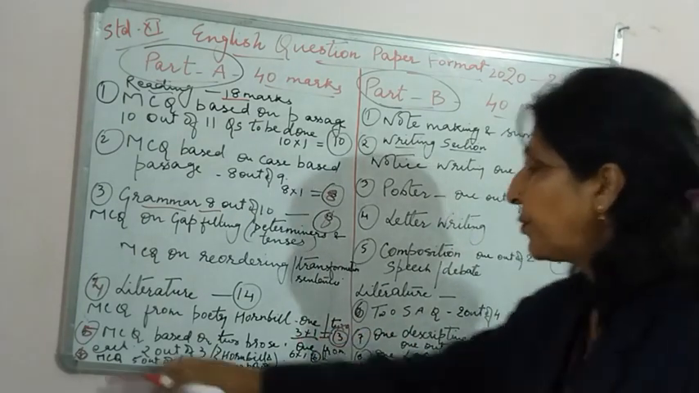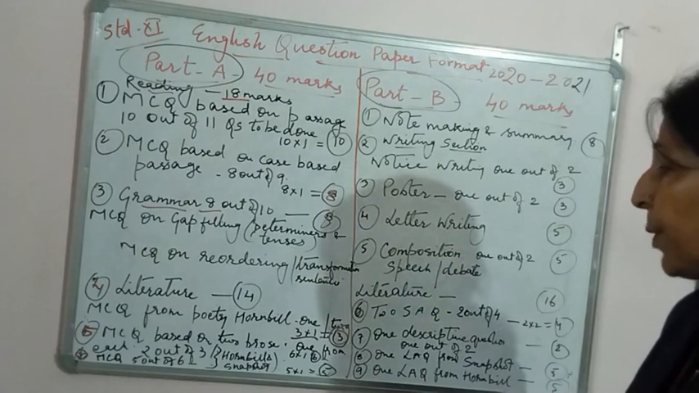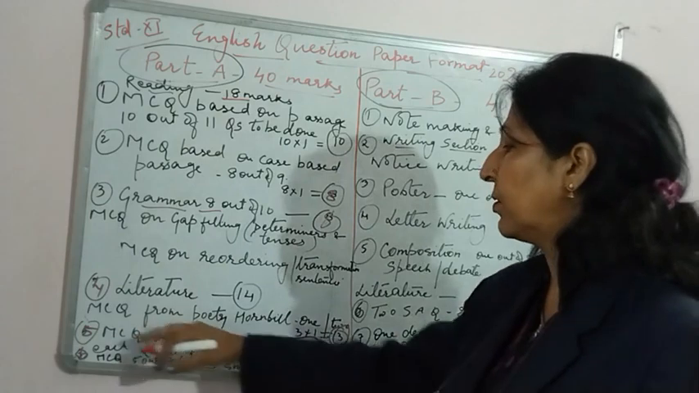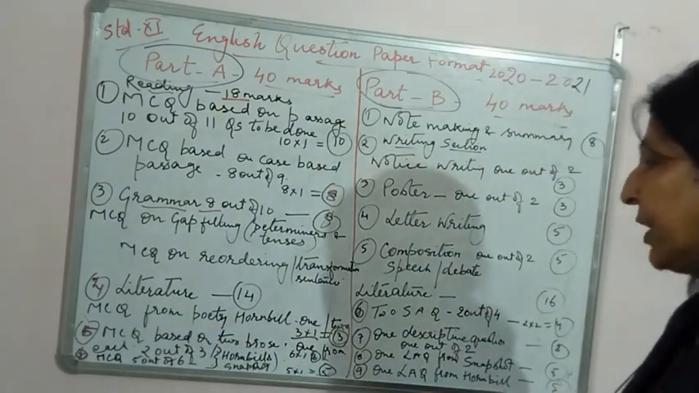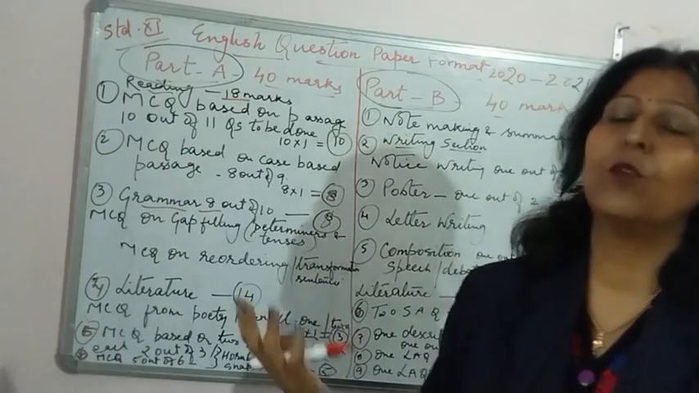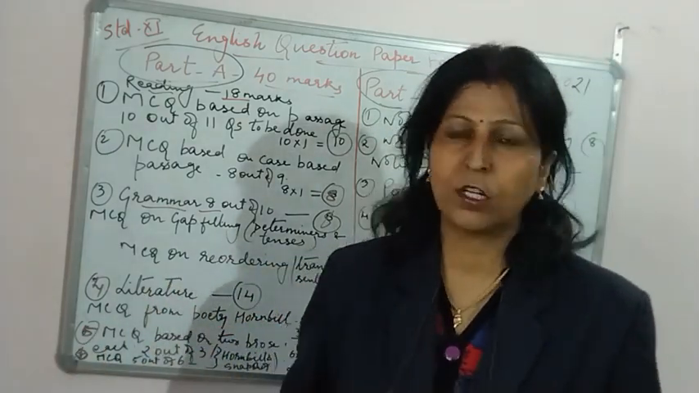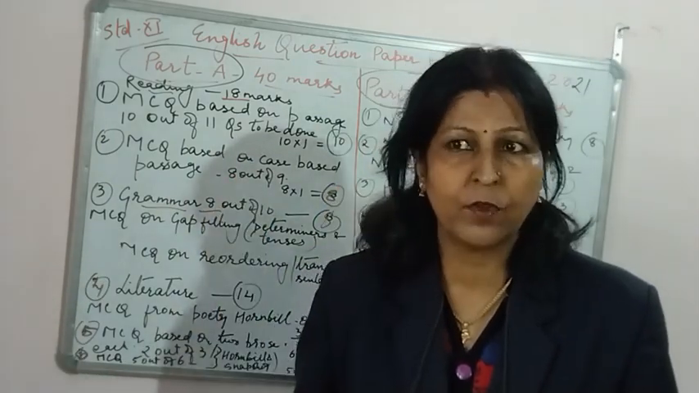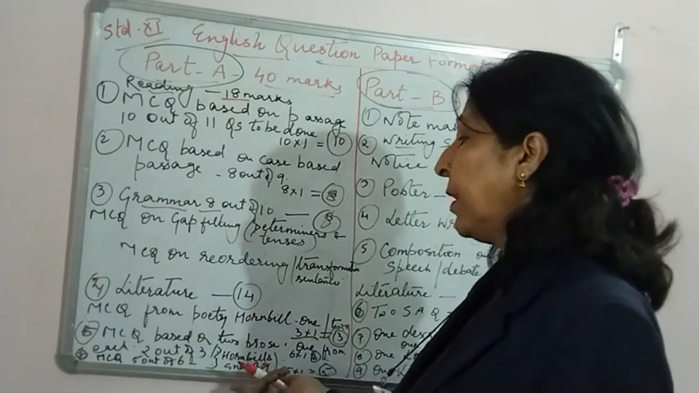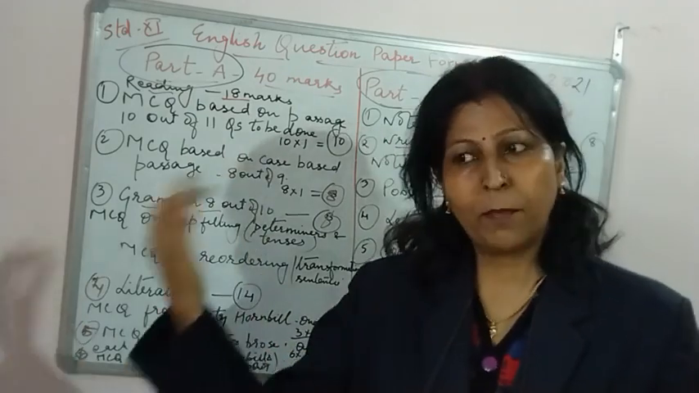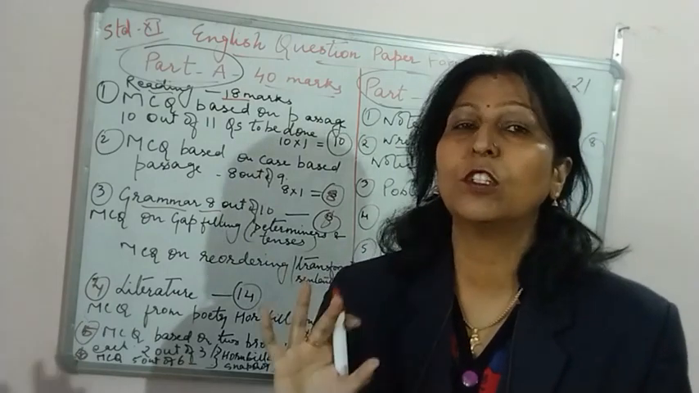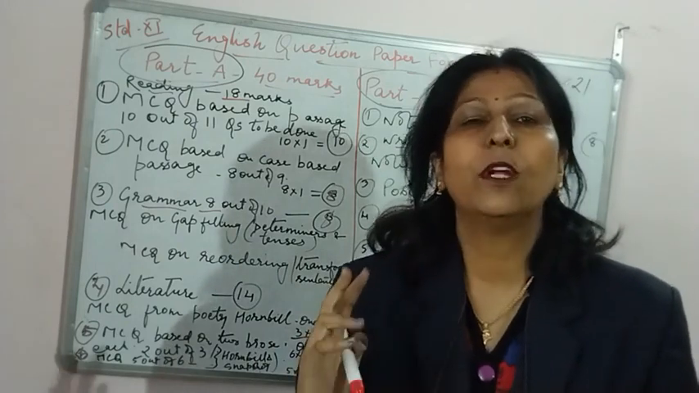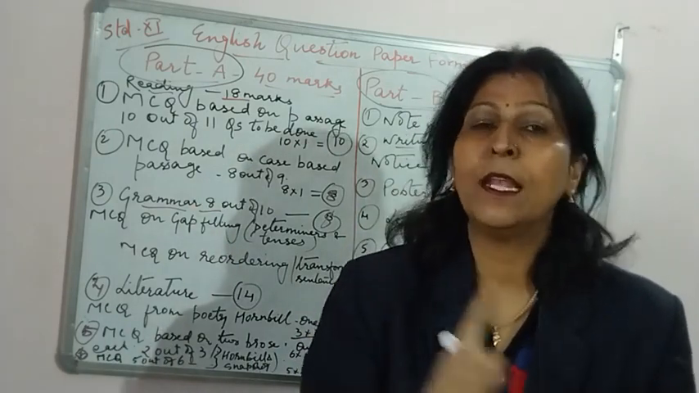Then the other one will be prose, all the stories, the fictions. There you will have 3 questions, maybe 2 questions from Hornbill and 1 from Snapshot. They are comprehension MCQs; lines will be given and questions will be asked. There will be 2 questions from any one book and 1 question from the other book. So a total of 3 questions will be there, and you have to attempt only 2: 1 from Hornbill and 1 from Snapshot.